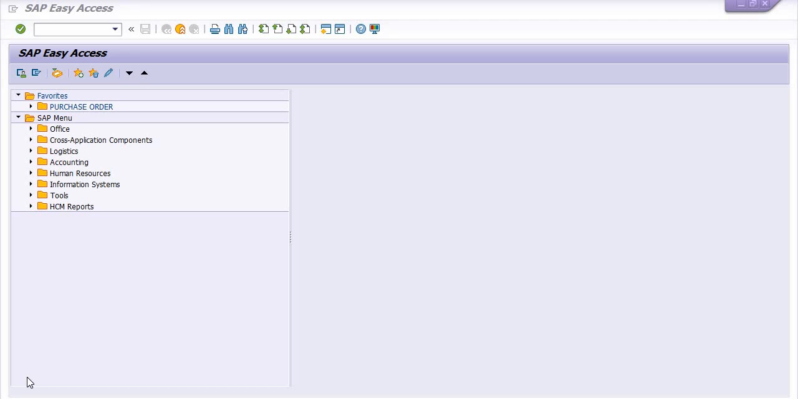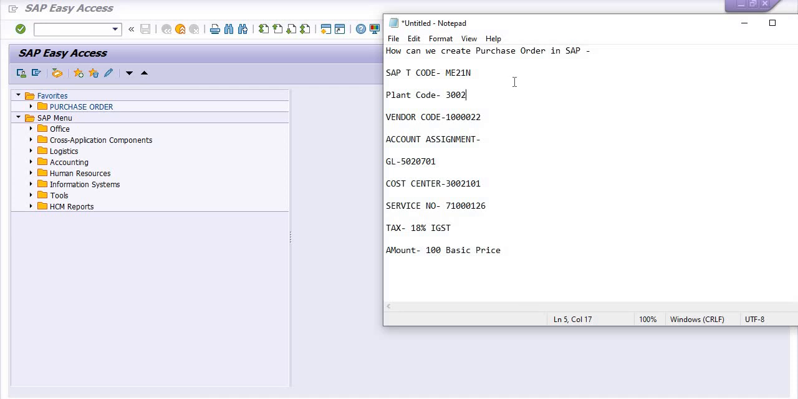Today we are going to create a new tutorial for SAP MM: how to create the purchase order. Once we are going to create the purchase order, we need to select the plant code for which plant code we are going to create the purchase order.